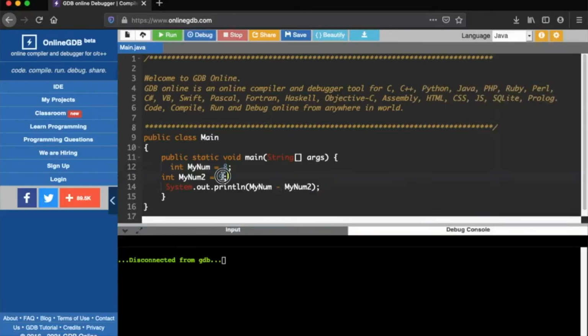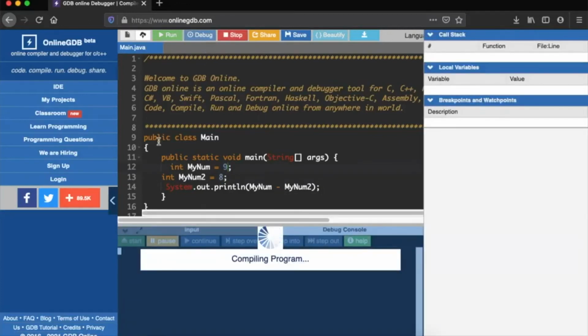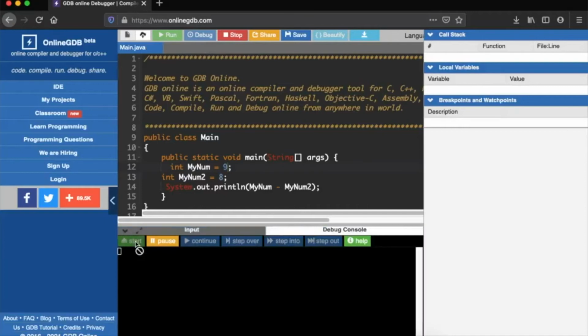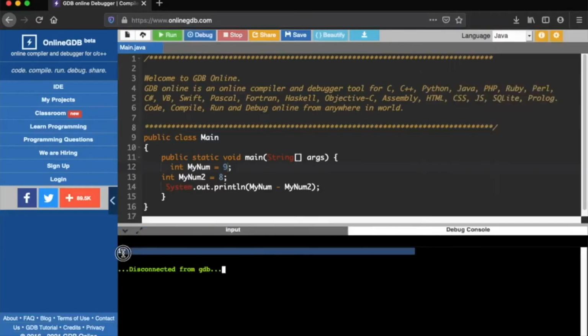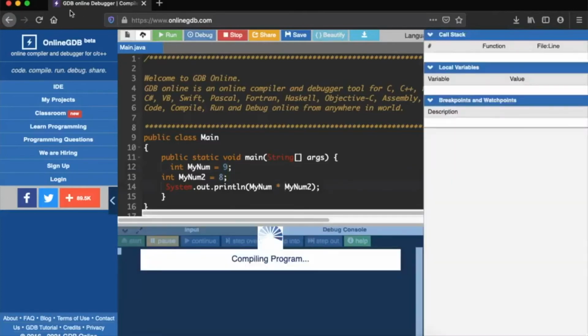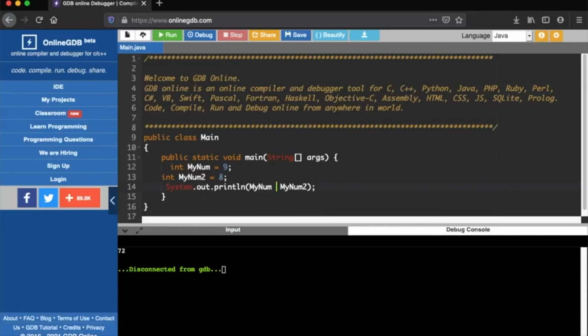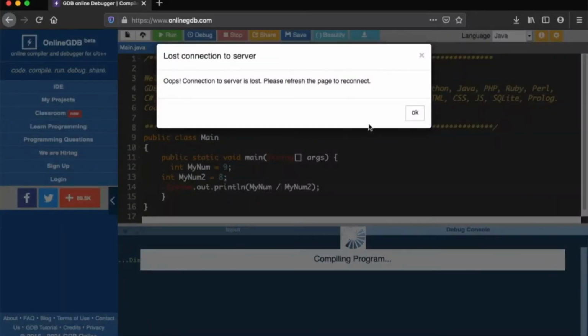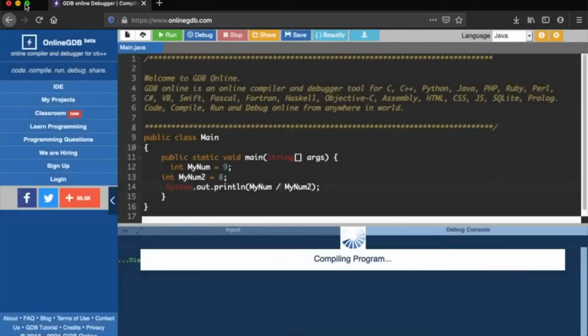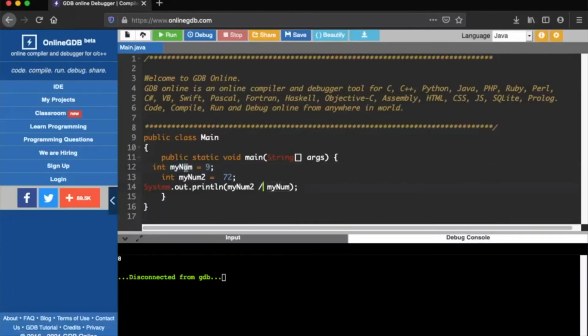Let me change the numbers and also subtract. Let me change the order of the numbers and see. And let me start the program. I got 1 as the answer. Yes, let me see now. I have asked it to multiply. It has multiplied. I will ask it to divide now. I have checked it for the division also.